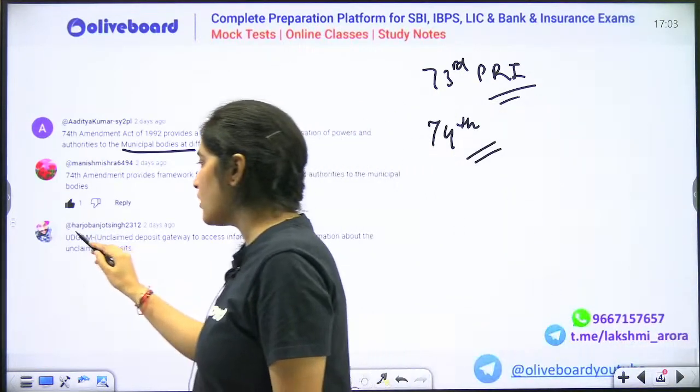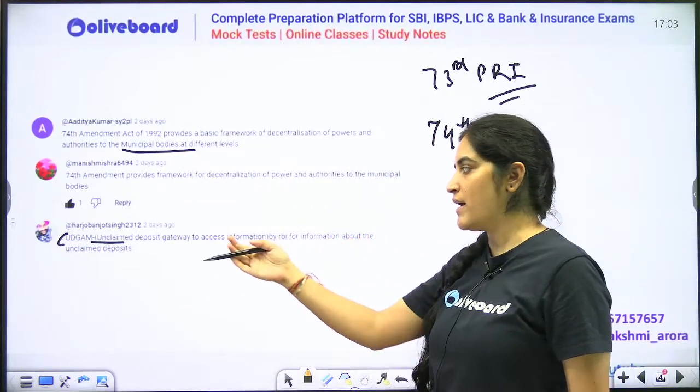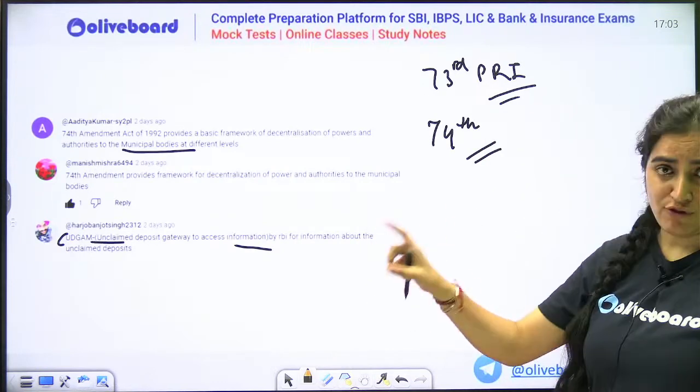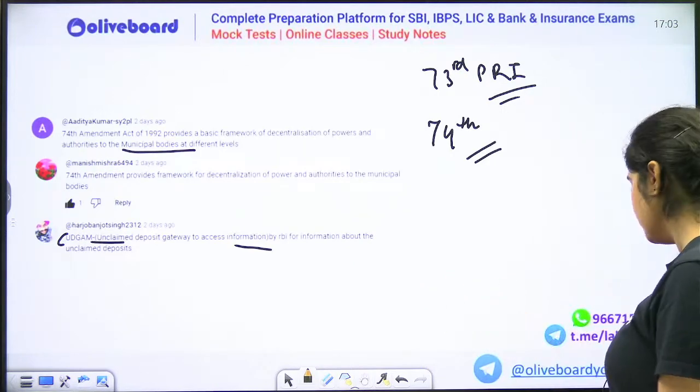Other thing is, I also asked you about Udgam Portal. One of you has commented that Udgam is unclaimed deposit gateway to access information. So this is the full form of Udgam. It is a portal of whom? It is a portal of your RBI.